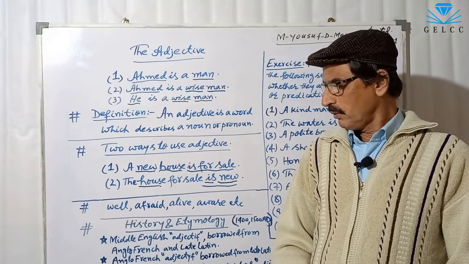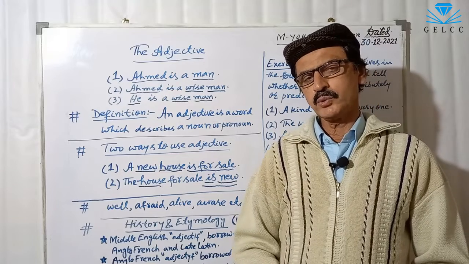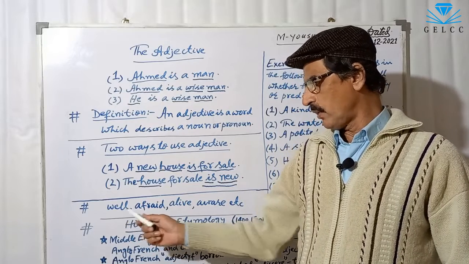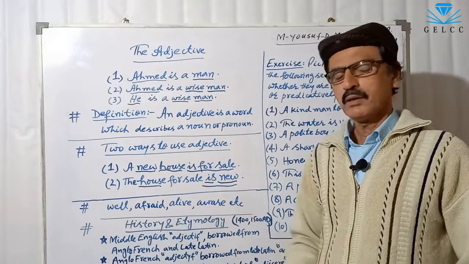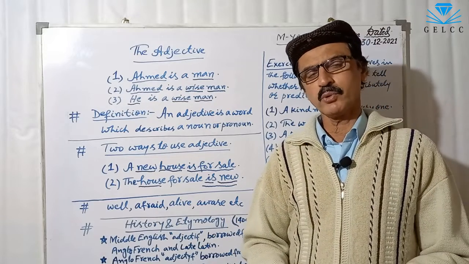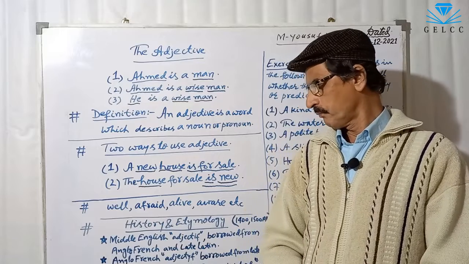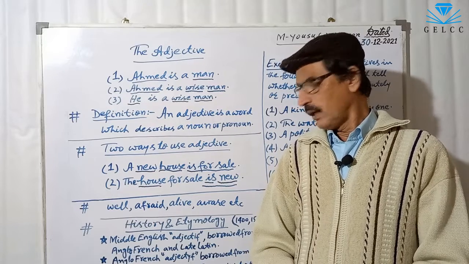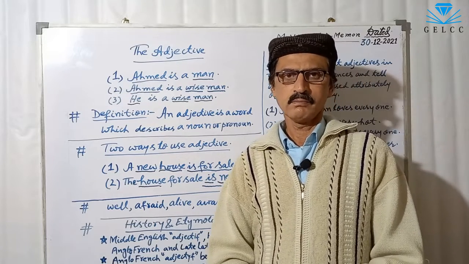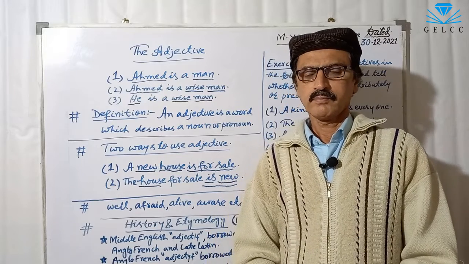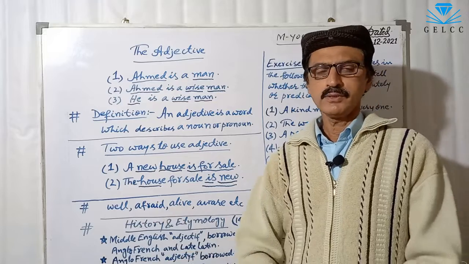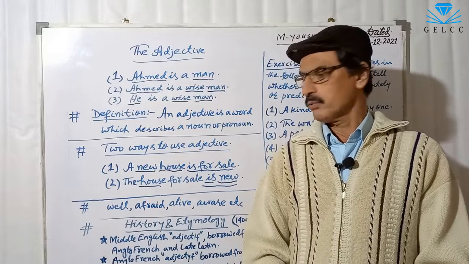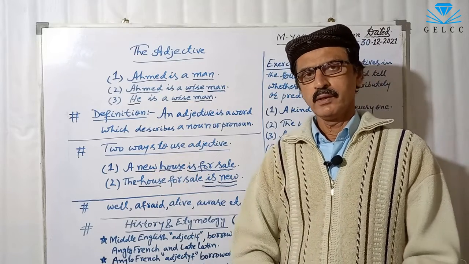Again, some adjectives are used only predicatively, such as well, afraid, alive, aware, etc. These words can be used only predicatively. As Ali is afraid of dogs. He is alive. These adjectives are used only predicatively. So these are the two usages of the adjectives.